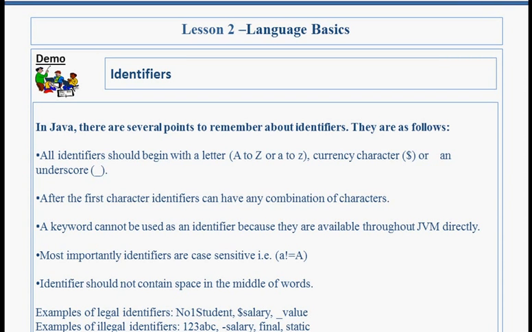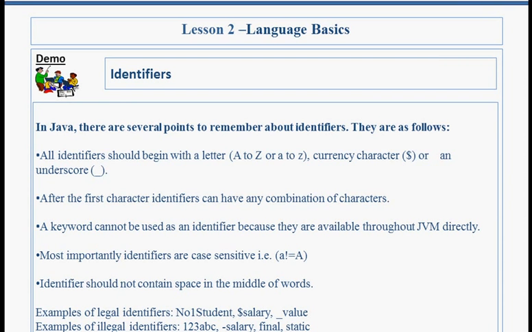A keyword cannot be used as an identifier because they are available throughout JVM directly. Most importantly, identifiers are case sensitive. That means small a is not equal to capital A. Identifiers should not contain space in the middle of words. These are a few examples of legal and illegal identifiers. Legal identifiers like number1student, $salary, _value. We can only use two special characters with an identifier, that is dollar and underscore. Other than this, we cannot use any special character.